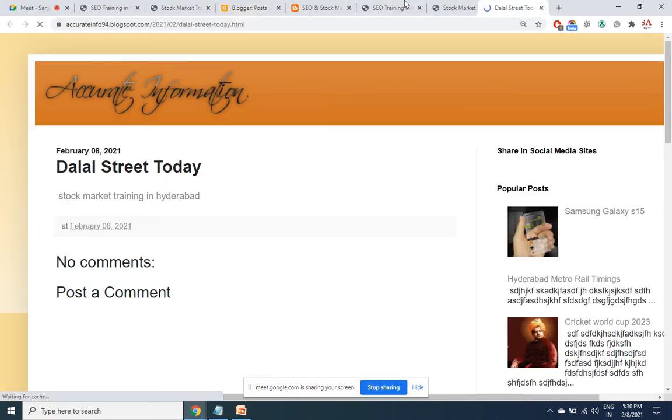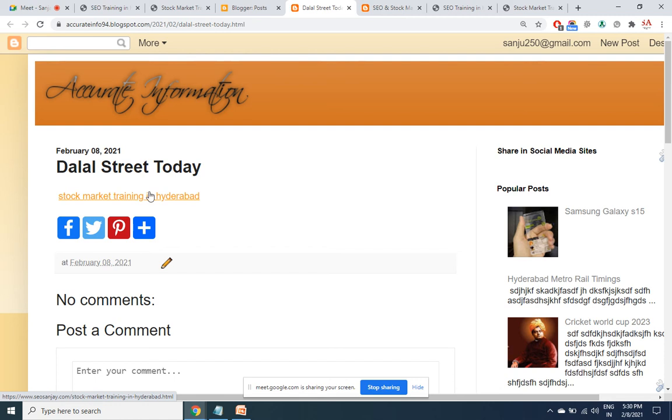Now there is another page in my site, Dalal Street Today, where there is one link called Stock Market Training in Hyderabad. In the same site I also have another page where the anchor text is same and the destination page is also the same. Now will this be counted as 2 points? Yes, it is 2 points.